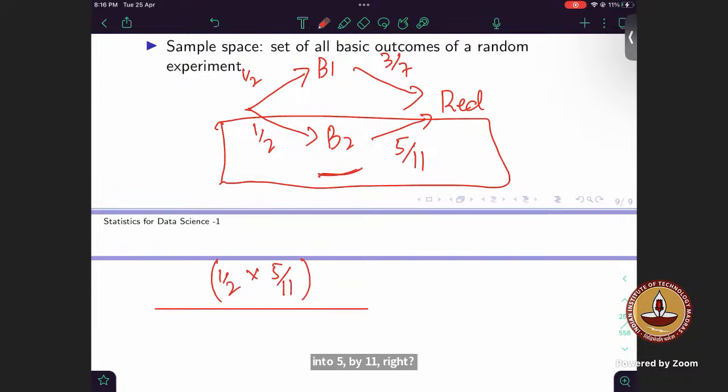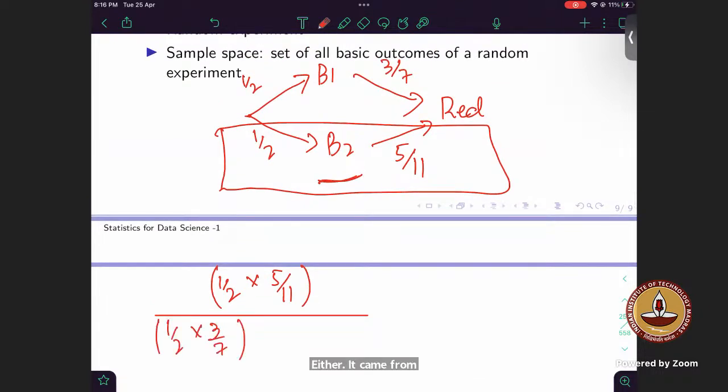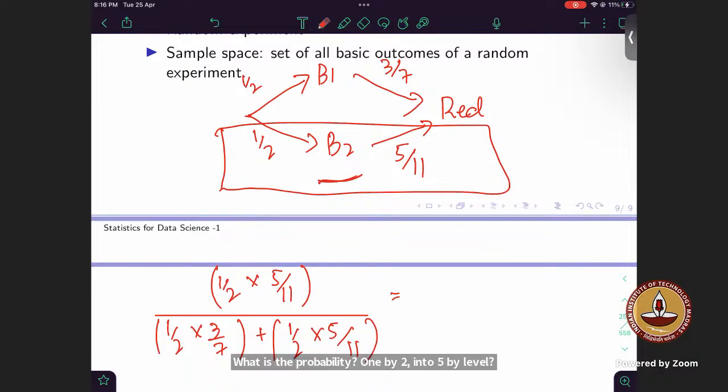What are my total cases? Either it came from bag 1. What is the probability it came from bag 1? 1/2 into 3/7, right? Or it came from bag 2. What is the probability? 1/2 into 5/11. So solve this and this is the solution. This is Bayes rule. There is nothing more to Bayes rule than this.